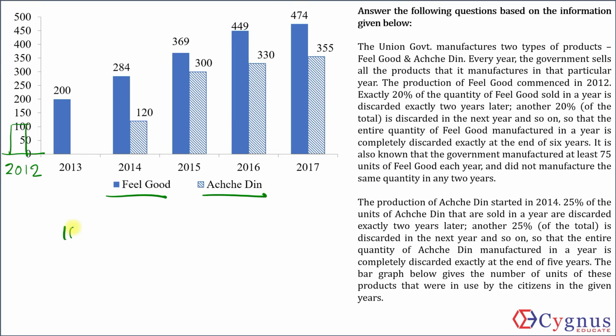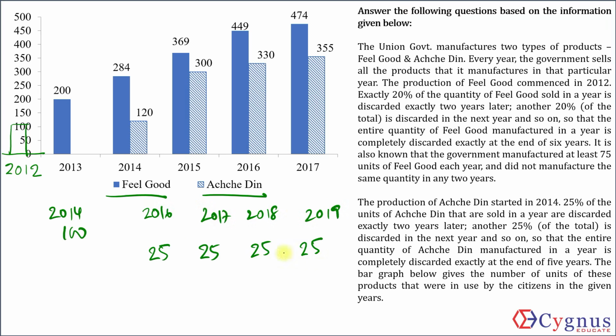So for example, if in any year 100 units are manufactured, exactly 2 years later 25 units will be discarded. Another 25% of the total is discarded in the next year. So 25% can be discarded only 4 times. So if in 2014 100 units were manufactured, 2 years later, that means 2016, 2017, 2018, 2019, in each of these 4 years 25% will be discarded, and by the end of 5 years it will be completely discarded, so that the entire quantity of Achhe Din manufactured in a year is completely discarded at the end of 5 years.